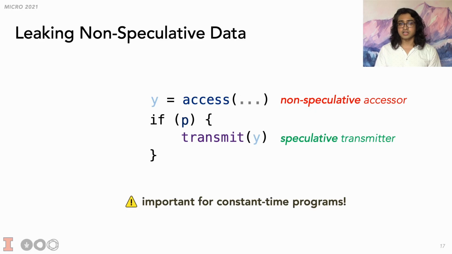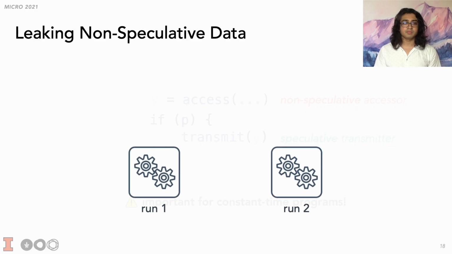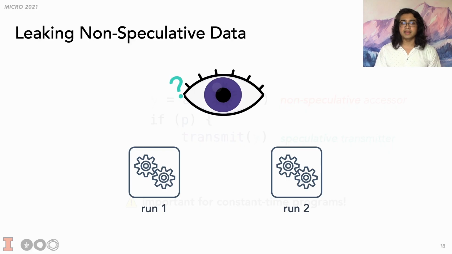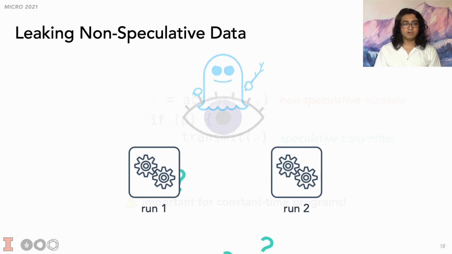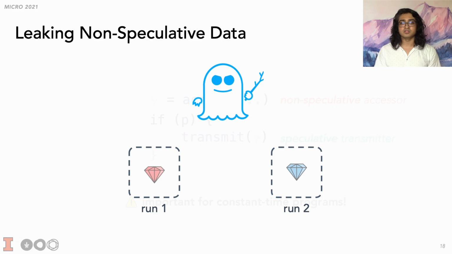For instance, constant-time programs. These are programs that have been specially written so as to not pass sensitive data to transmitters. Essentially, even if two runs of a constant-time program handle different secret values, their observable behavior should remain identical. Unfortunately, it has been shown that constant-time programs are vulnerable to speculative execution attacks.